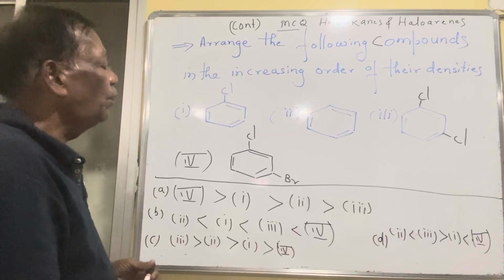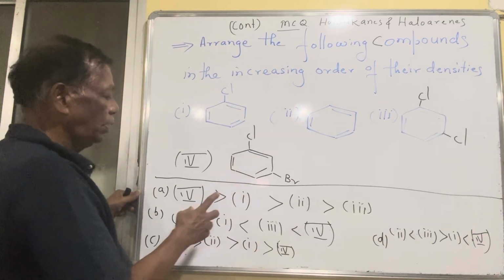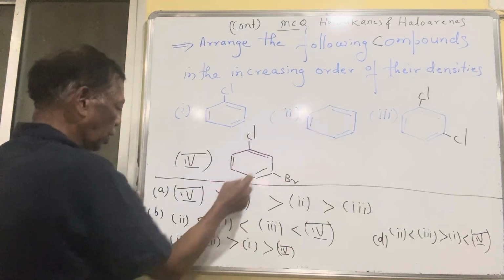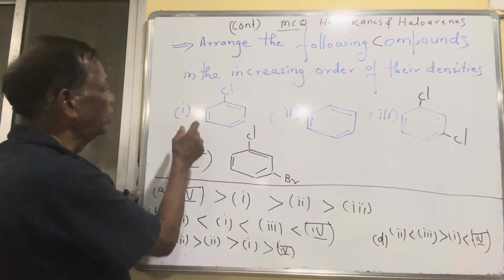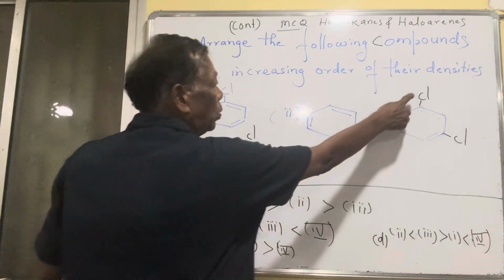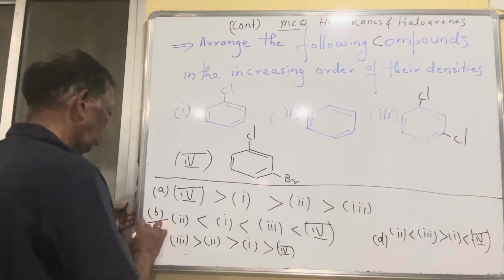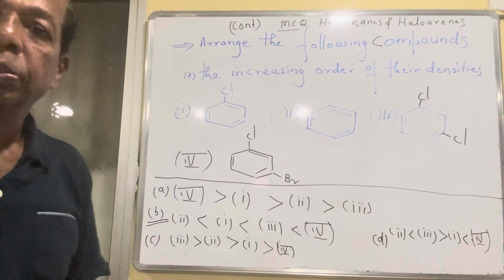So therefore the density increasing order will be which one? 2 is less, as benzene is the least, correct, then 1, this is 1, then 3, with 2 chlorines, and then 3. So your correct option here will be B. Okay, so just check.